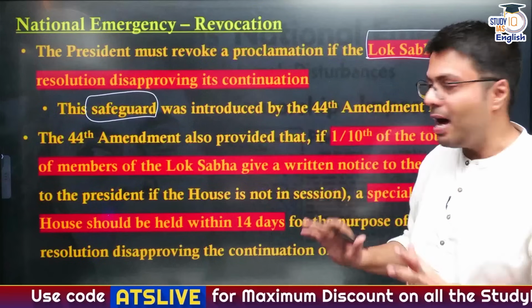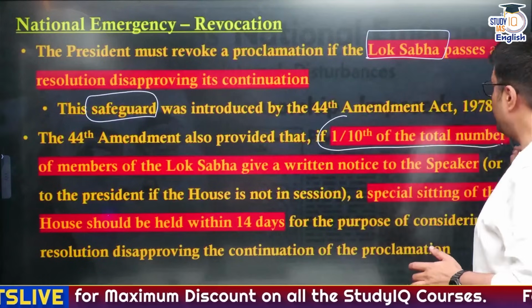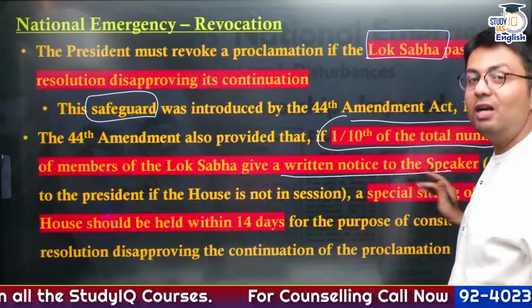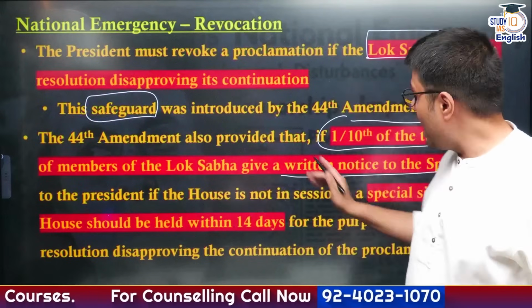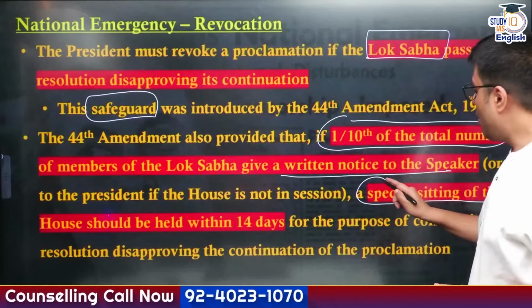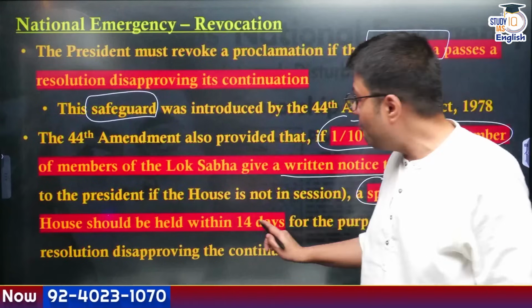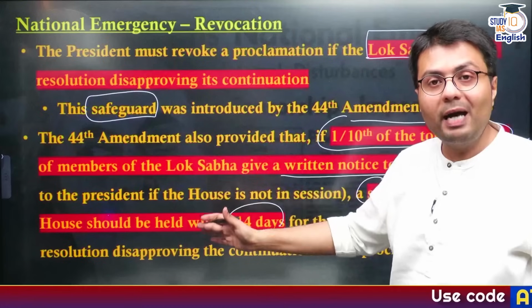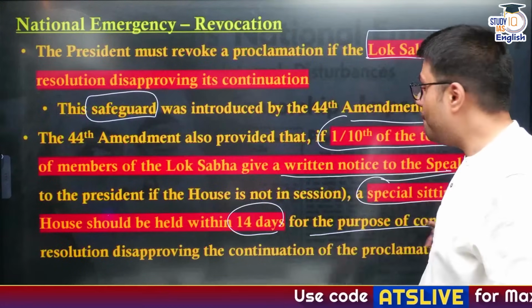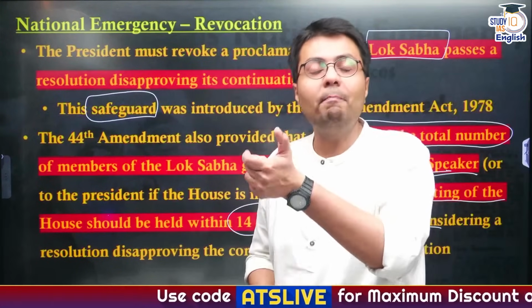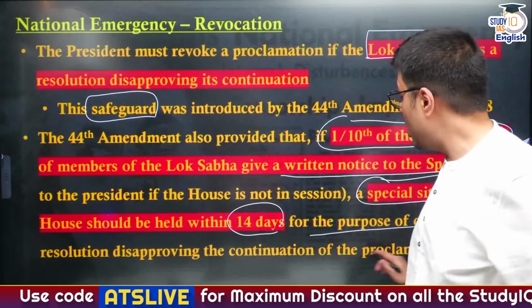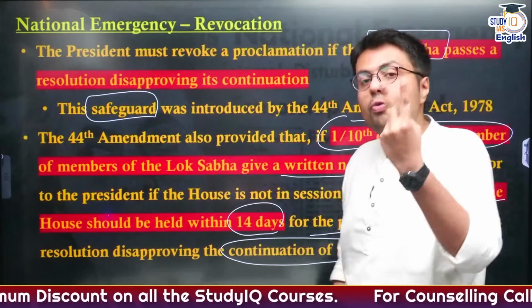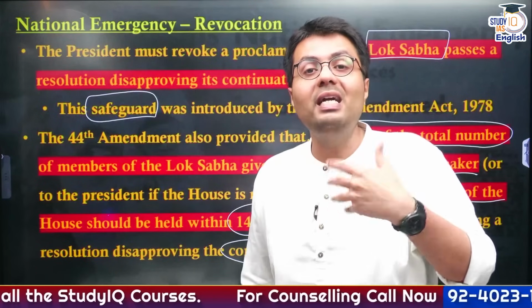And the Lok Sabha can do so in a particular manner. First of all, 1/10 of the total number of members of Lok Sabha need to give a written notice to the Speaker or to the President of India, asking them to please hold a special sitting of Lok Sabha within 14 days of the notice. And once Lok Sabha is convened, they will pass a resolution by simple majority to approve discontinuation of the national emergency.